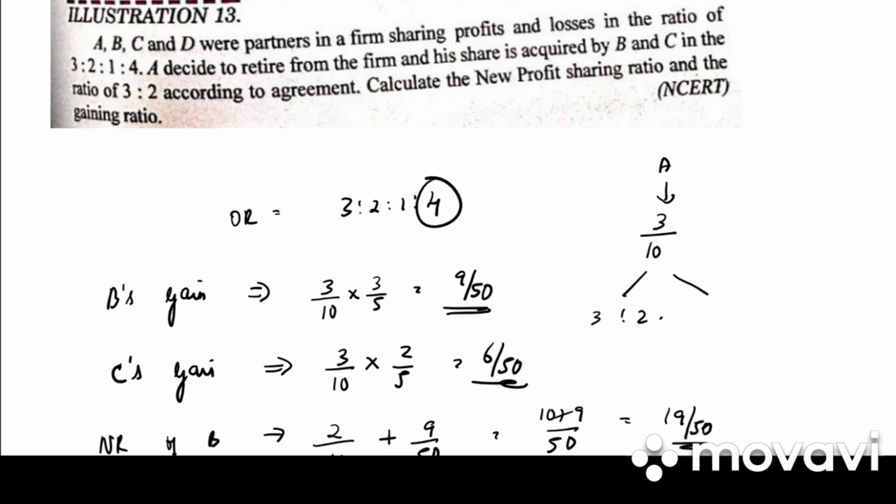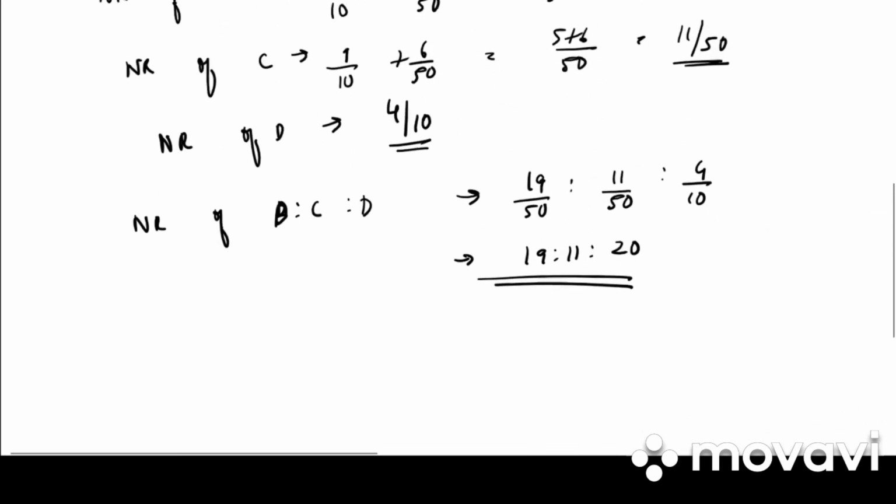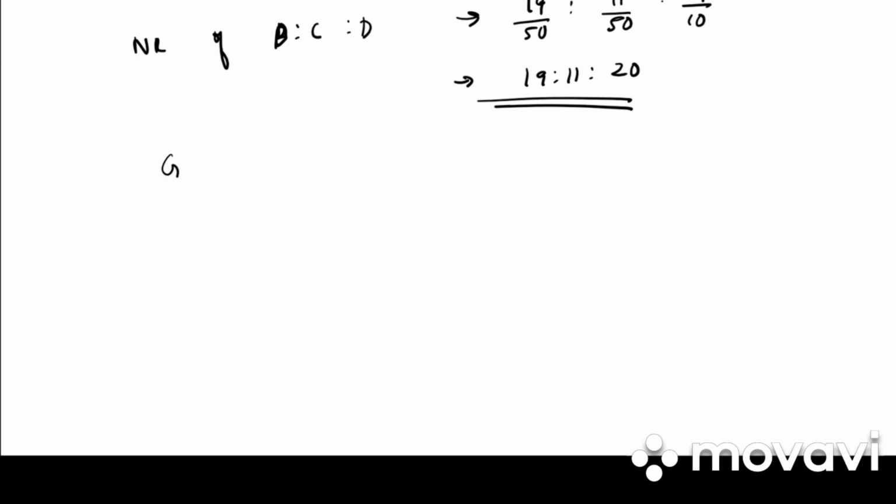So this is a question of combination of new profit sharing ratio and gaining ratio. In case of new profit sharing ratio, it is case 2, that is when they have given the gaining part to the continuing partners. We have found out the new ratio. Next we need to find out the gaining ratio. So what is the gaining ratio? In the problem they have already told that B and C have acquired from A in the ratio 3:2. So the gaining ratio of B and C will be 3:2.